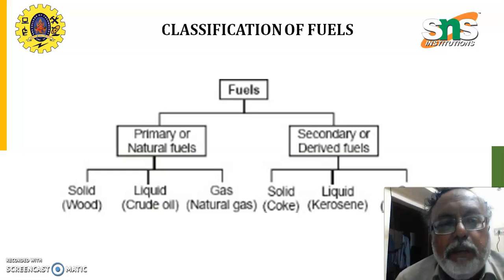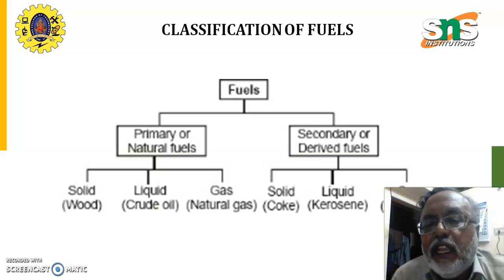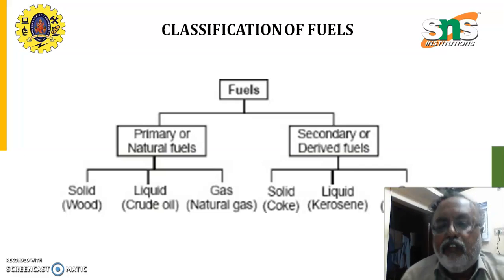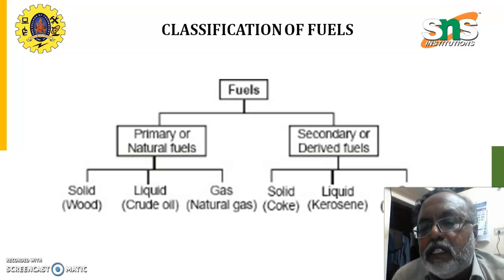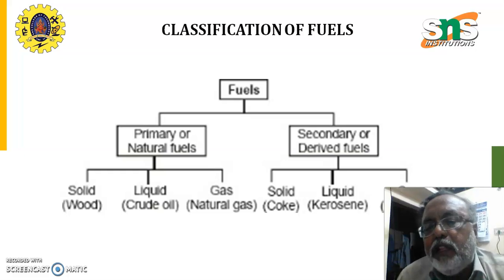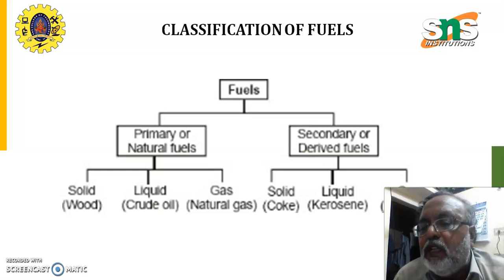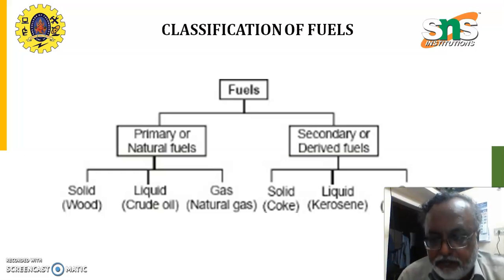One is primary or natural fuels. The second one is the secondary or derived fuels. We know that the natural fuels are available from nature and derived fuels are derived from some other substances.